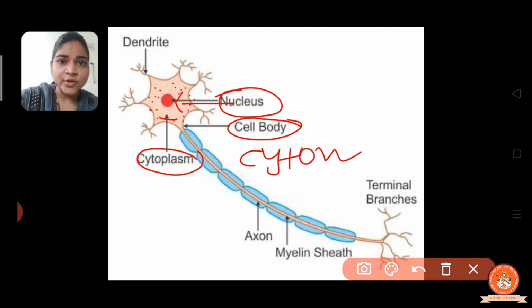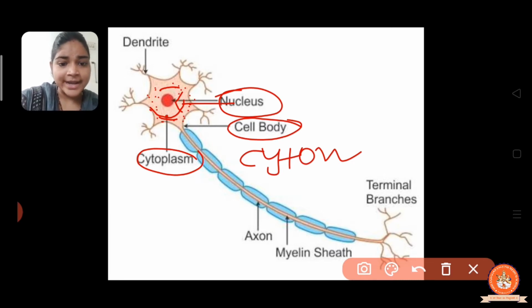We can also say cyton, right? So the cyton or cell body contains the cytoplasm, the jelly like structure, and the nucleus in its center.